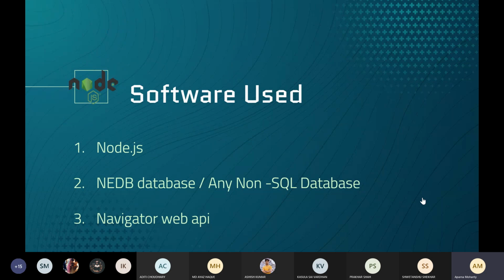So the software is Node.js, a platform built on a JavaScript runtime engine, which you have already told. Go ahead. So the third thing which I will be using is the Navigator Web API. With the help of this API, we will retrieve the location of the user, ma'am, at the client side and send it to the server and save it on the server side, for adding that security layer which I was talking about before.